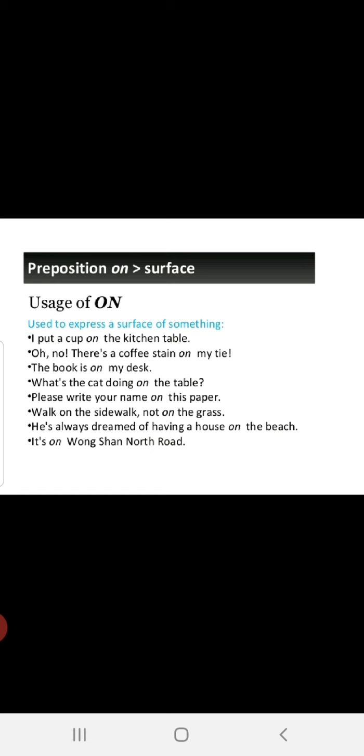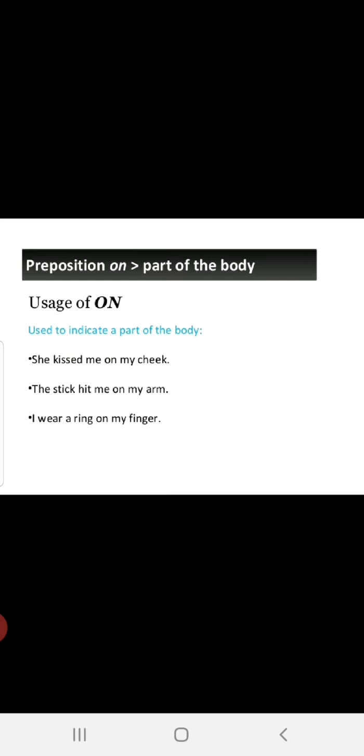Preposition on, surface. I put a cup on the kitchen table. Oh no, there's a coffee stain on my tie. The book is on my desk. What's the cat doing on the table? Please write your name on the paper. Walk on the sidewalk, not on the grass. He's always dreamed of having a house on the beach. It's on Wong Shan North Road. See, everything is mentioning the surface. Now, again, body part. She kissed me on my cheek. The stick hit me on my arm. I wear a ring on my finger. Again, surface.